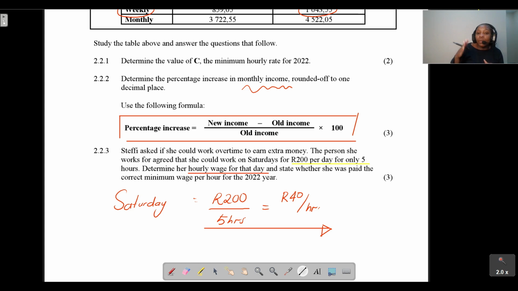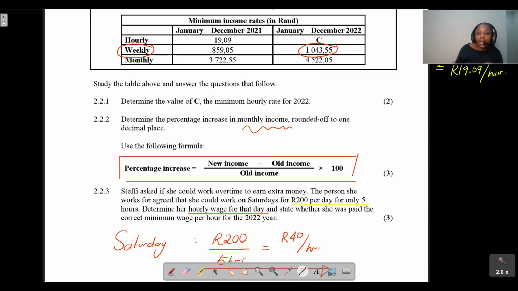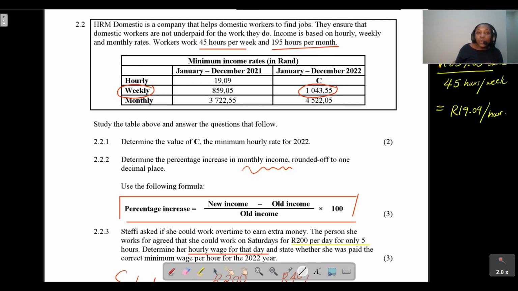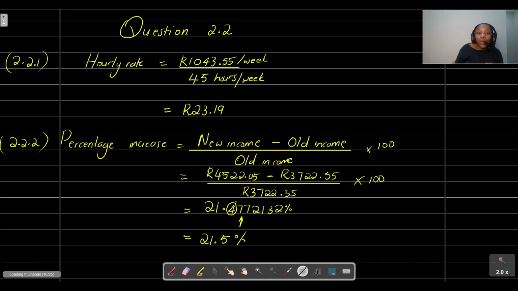Secondly, we need to state whether she was paid the correct minimum wage per hour for the 2022 year. We already know that for 2022, the domestic workers had to be paid 23 rand and 90.